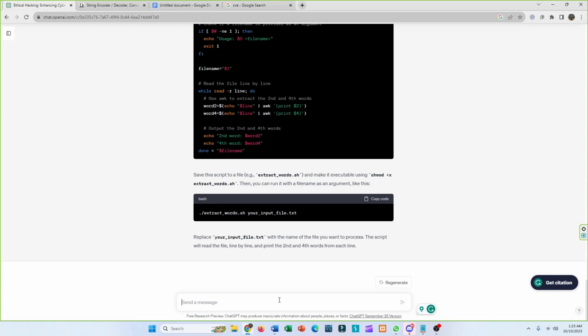Another thing I can do is, suppose I want to write code for a Burp Suite plugin to detect the word private key. We all know what Burp Suite is because it's a really useful tool for us, and we always need to use it. So suppose I want to tell ChatGPT: write a code for a Burp Suite plugin to detect the word private key.